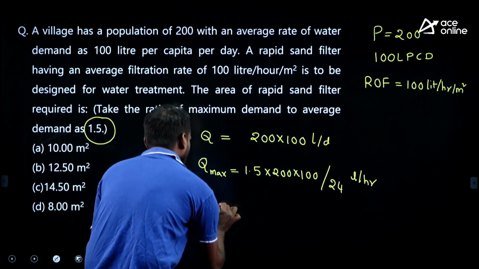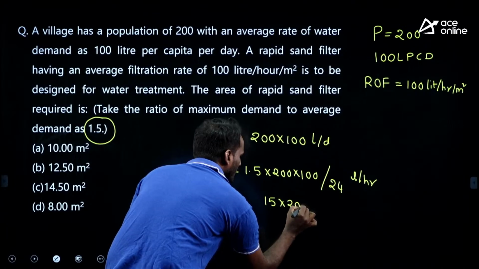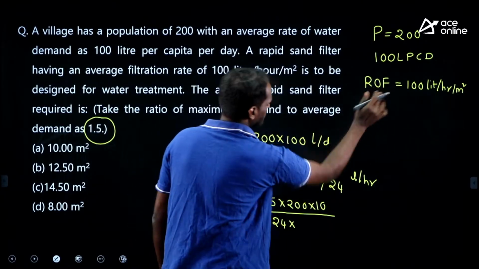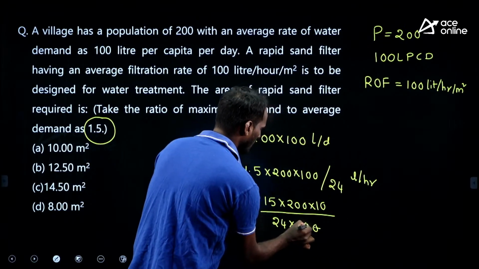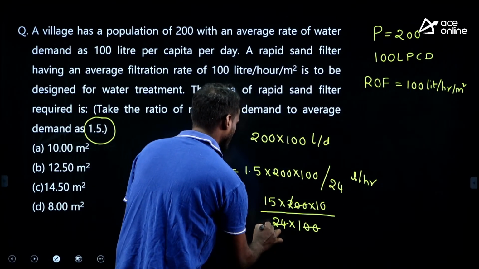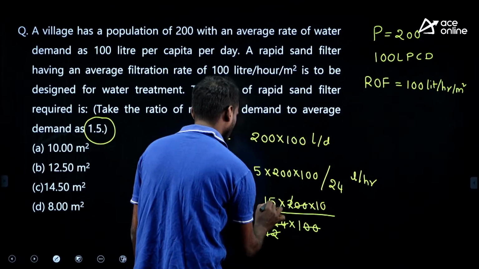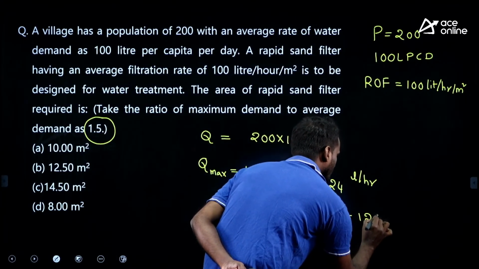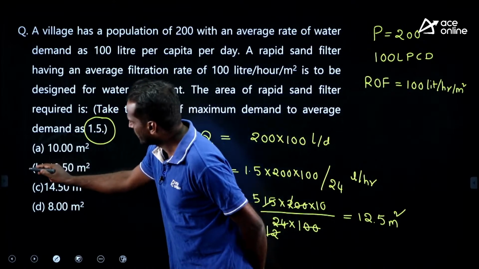Solve for area, very easy. Area is equal to, I am considering 15 into 200 into 1, the decimal I am removing, divided by 24 liter per hour, into 100 liter per hour per meter square. You will get the area directly in meter square. Therefore, you will get 50 by 4, which means 12.5 meter square. Simple, right? Which option is matching? Option B, Bombay is correct.